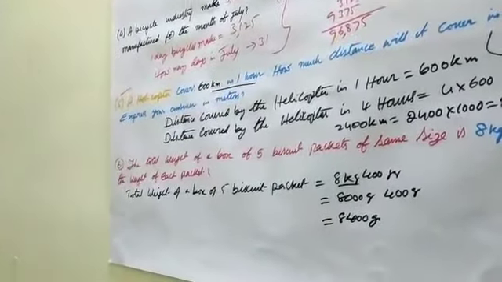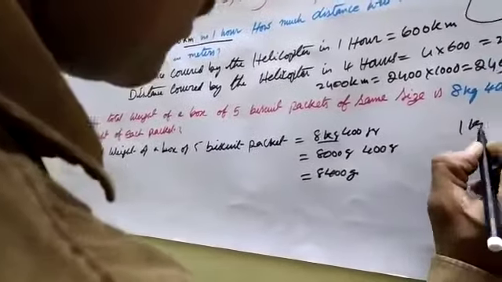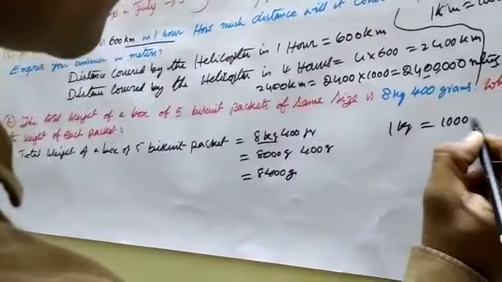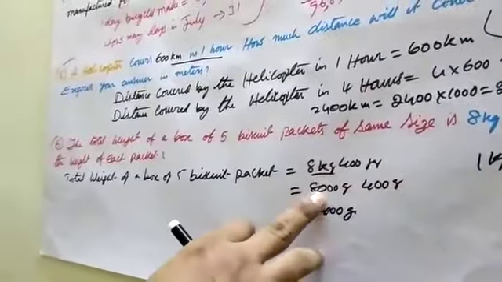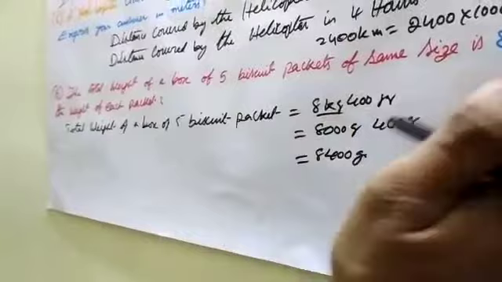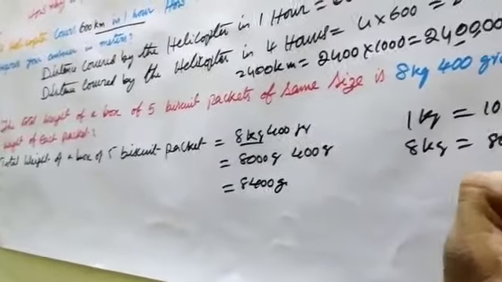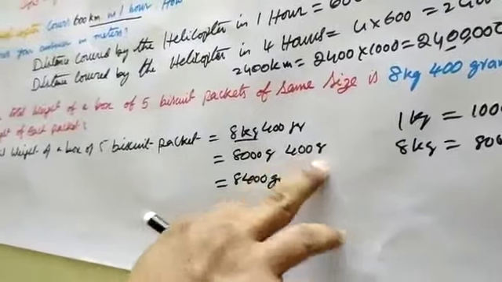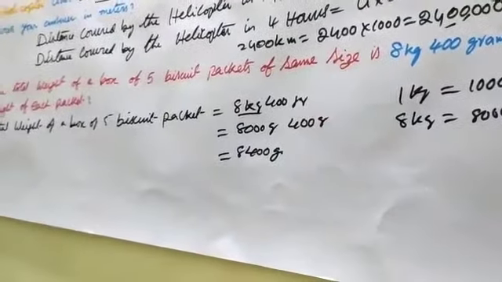Already well known to you, 1 kg is equal to 1000 grams. Therefore 8 kg is equal to 8000 grams. 8000 plus 400 is 8400 grams.